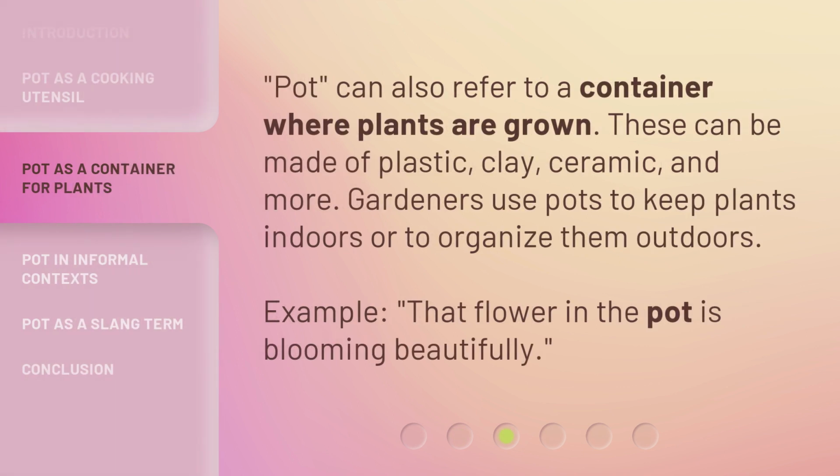Pot can also refer to a container where plants are grown. These can be made of plastic, clay, ceramic, and more. Gardeners use pots to keep plants indoors or to organize them outdoors. Example, that flower in the pot is blooming beautifully.